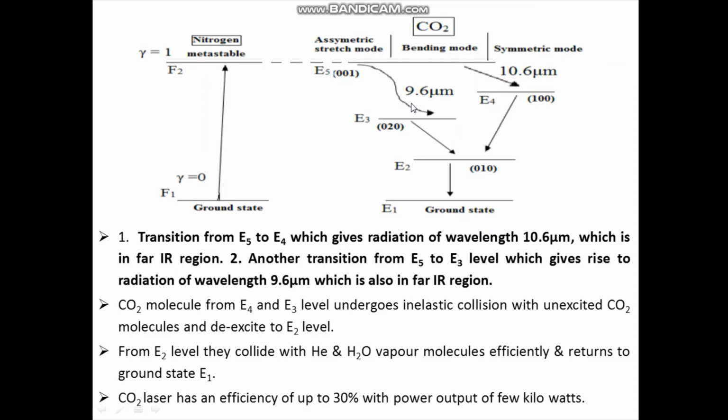The CO2 molecule from E4 to E3 undergoes inelastic collision with unexcited CO2 molecules and de-excites to E2 level. From E2 level, they collide with helium and water vapor molecules efficiently and return to the ground state E1. Now this CO2 laser has an efficiency up to 30% with power output of few kilowatts.